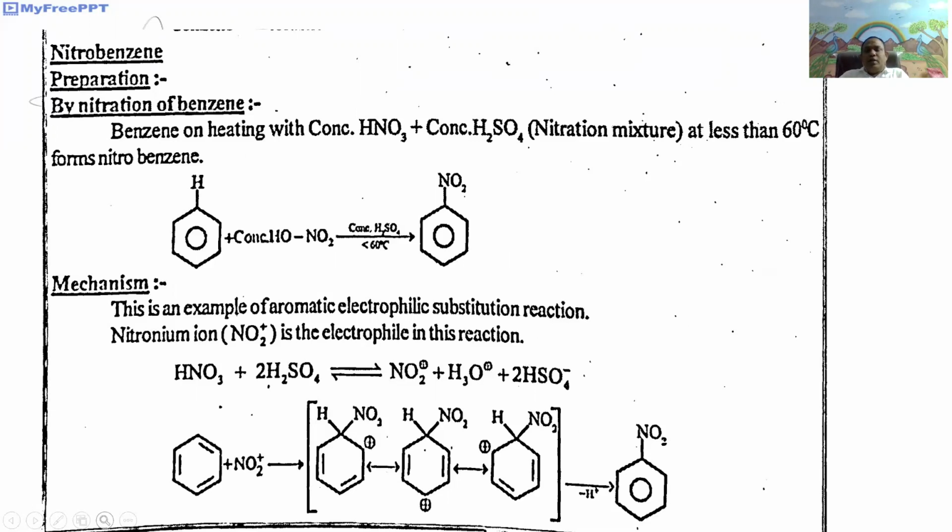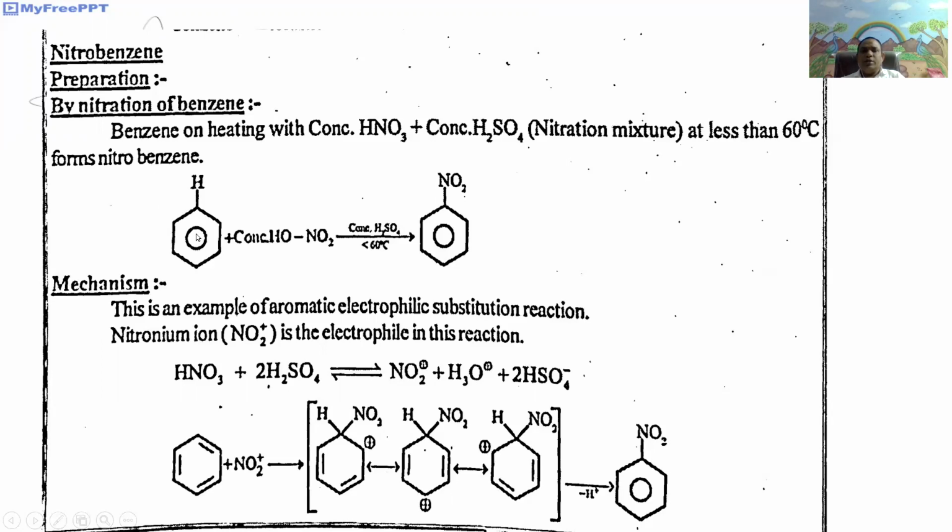Generally, benzene on heating with concentrated nitric acid and sulfuric acid, in a 1:2 ratio, which is called nitrating mixture, at less than 60 degrees centigrade temperature undergoes electrophilic substitution to give nitrobenzene.